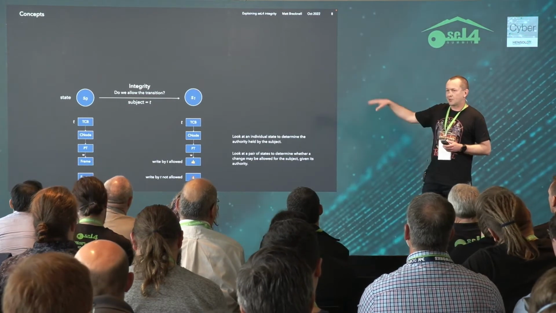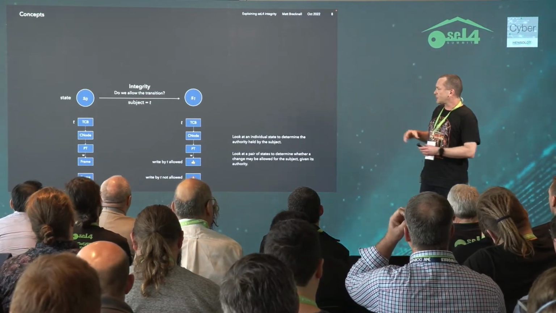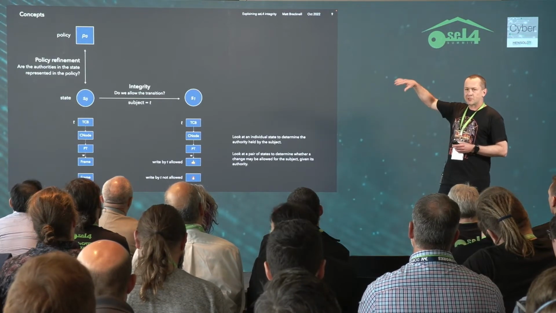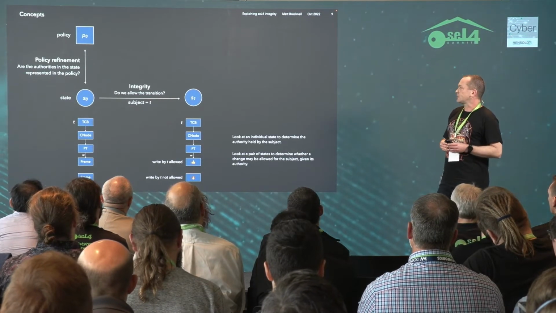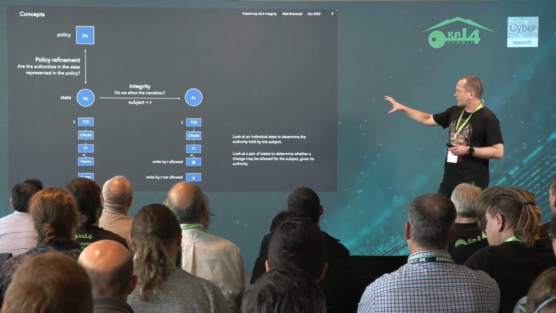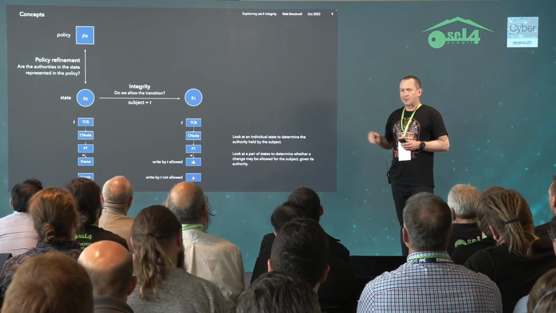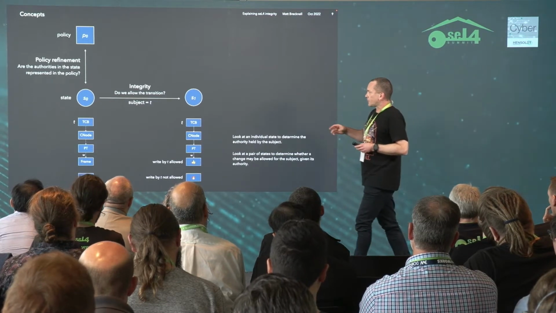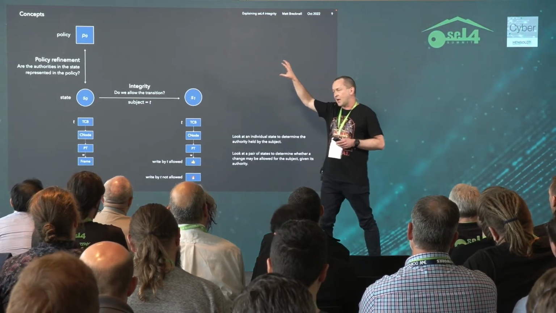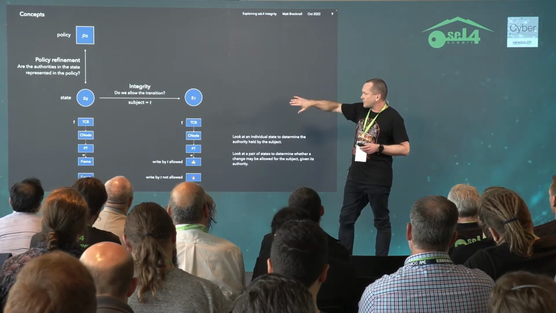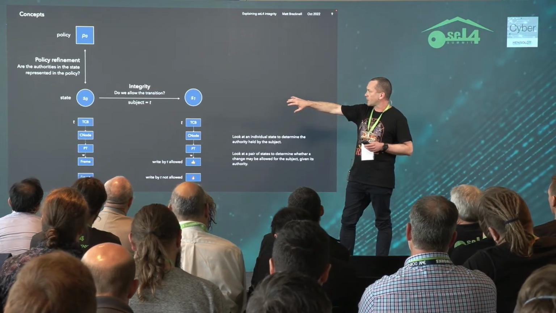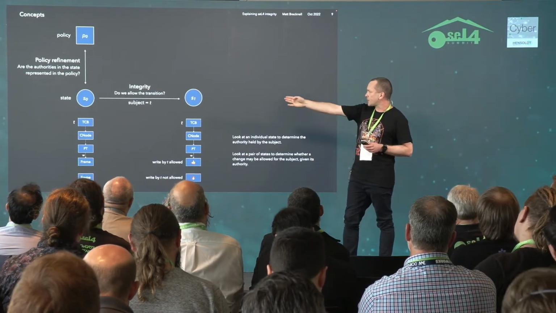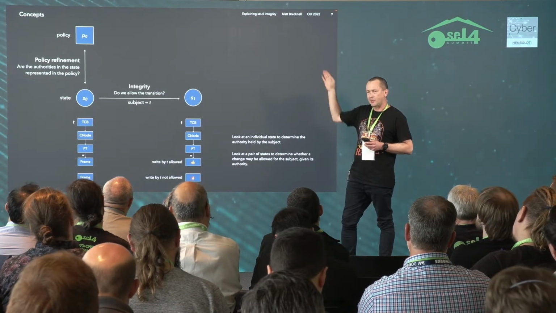But of course, the detailed capability model is too detailed for the kind of reasoning we want to do here. So instead, we make a more abstract policy language for talking about system design, and these allow us to hide the detail in a component. Now, if we have a policy that describes how we want a system to behave, we somehow need to relate it to the state of the system. Like if there's some authority in the state that's not represented in the policy, then we can't expect that transition to respect the policy.